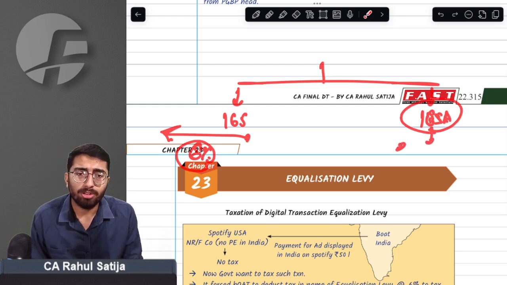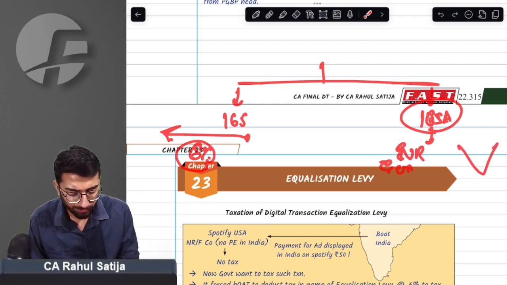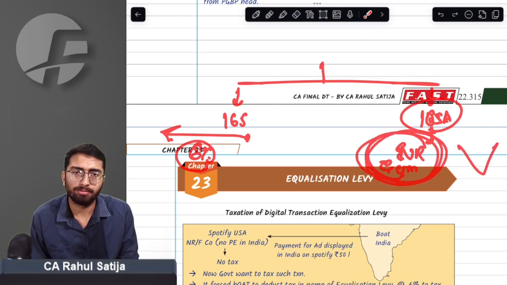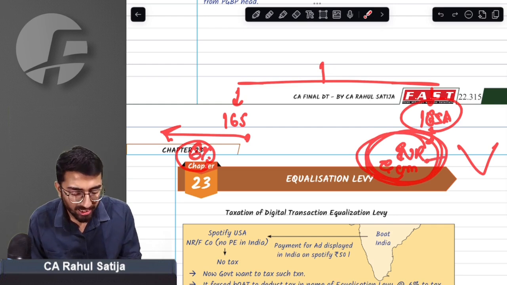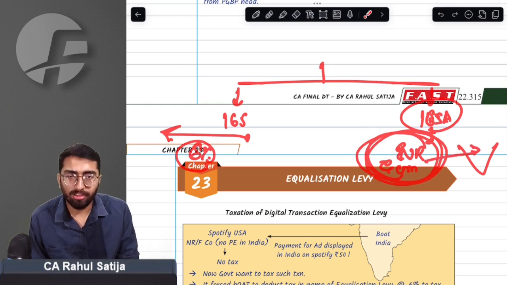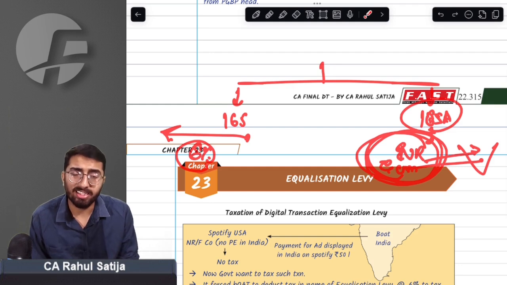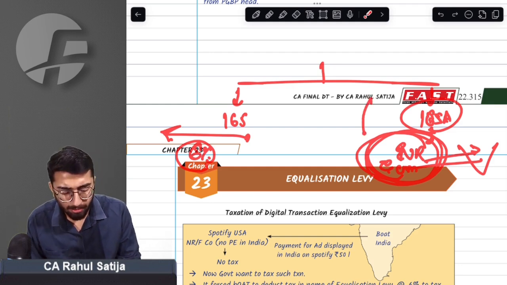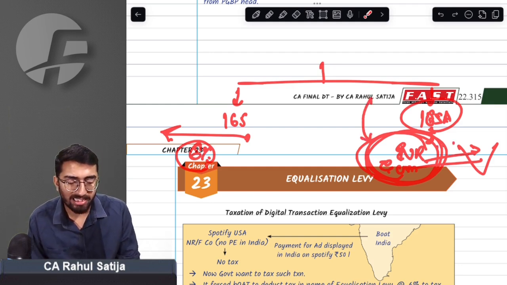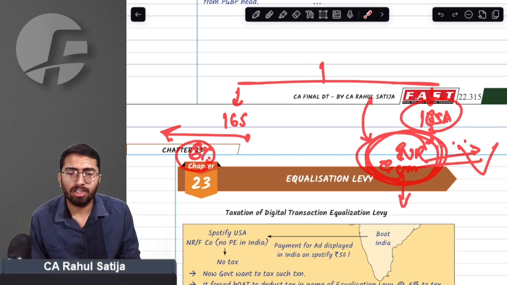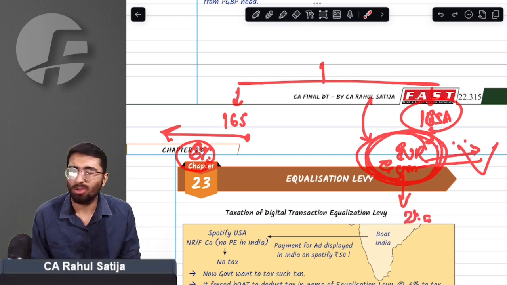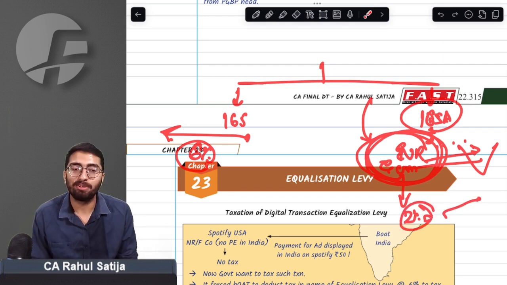We used to have section 165 equalization levy, which was about e-commerce operator. If there was any non-resident e-commerce operator, if he sells any kind of goods in India, or if he facilitates any sales, or if somebody pays to him to show any ads in India, then this e-commerce operator was required to pay 2% as equalization levy in India.